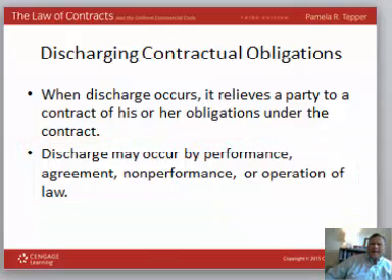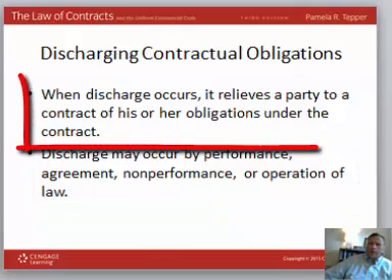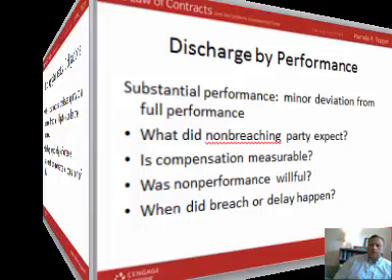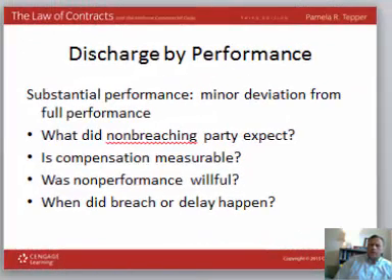But the bottom line is that when a discharge occurs, it relieves a party to a contract of that particular obligation, or possibly all of their obligations. So the most common way for obligations to be discharged is by the parties performing their obligations, actually doing what is required under the contract. But what happens if there's partial performance? In other words, we've substantially performed our duties, and there's some minor deviation from full performance. Does that qualify us for a discharge of the obligation?